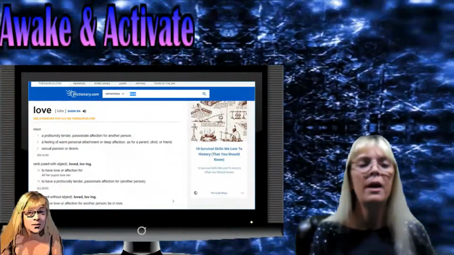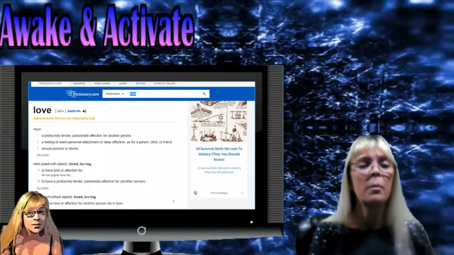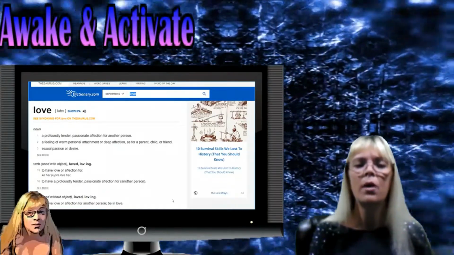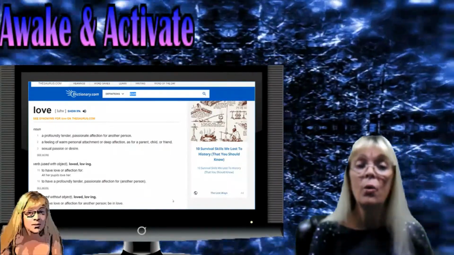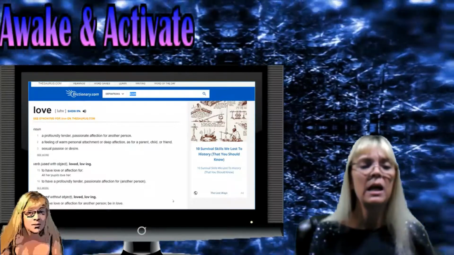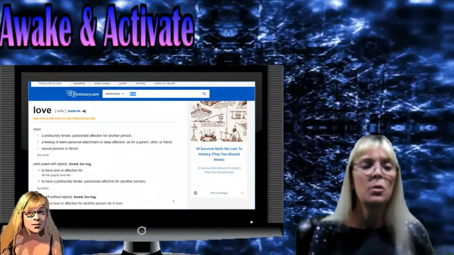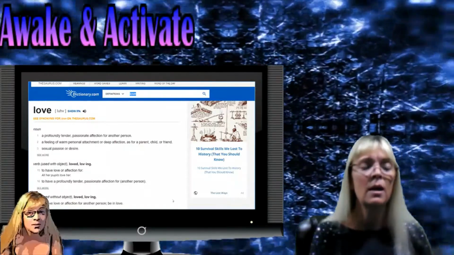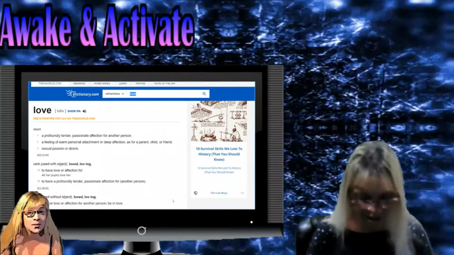Love, number 1, a profoundly tender, passionate affection for another person. Number 2, a feeling of warmth, personal attachment, or deep affection as for a parent, child, or friend. Number 3, sexual passion or desire. As a verb, number 15, to have love or affection for. Number 16, to have a profoundly tender, passionate affection for another person. As a verb, number 21, to have love or affection for another person or be in love.